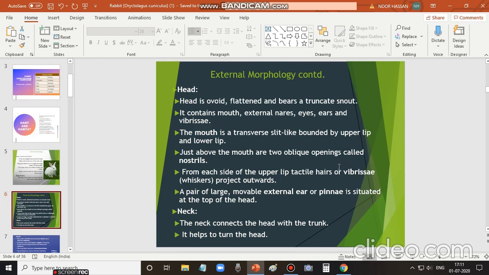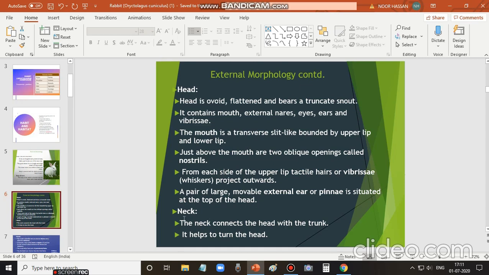They are also called tactile hairs because tactile refers to being sensitive. If we touch them, they will sense it. They act as a sense organ. And apart from it, a pair of large movable external ears, or pinnae, are present. Pinnae refers to the external ear. This is also a characteristic feature of mammals, and these pinnae are situated at the top of the head.